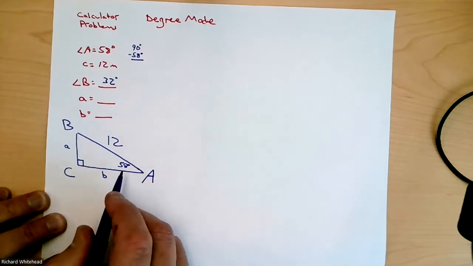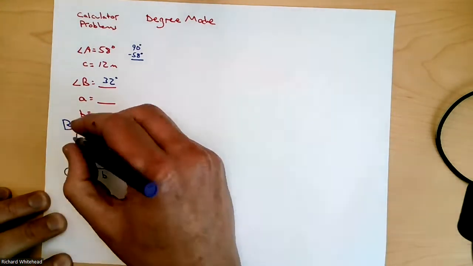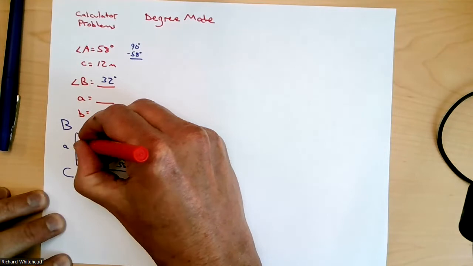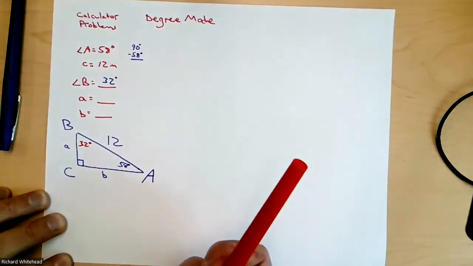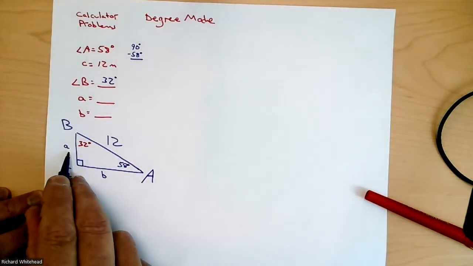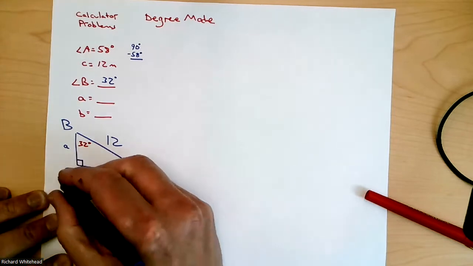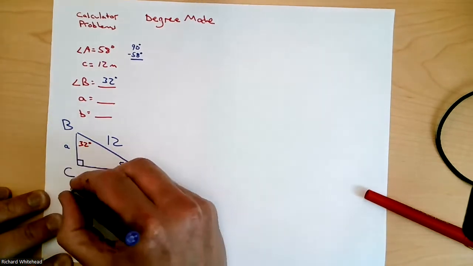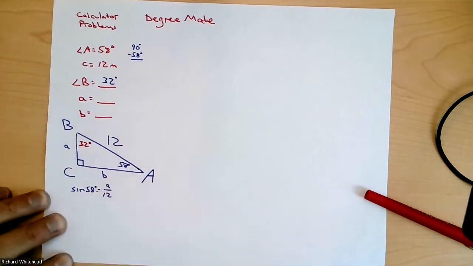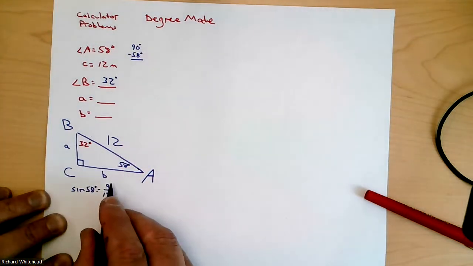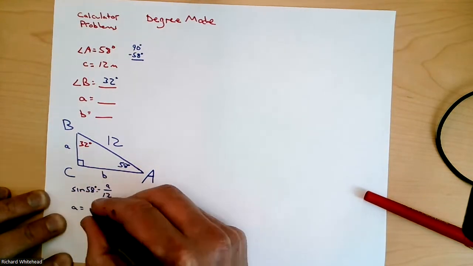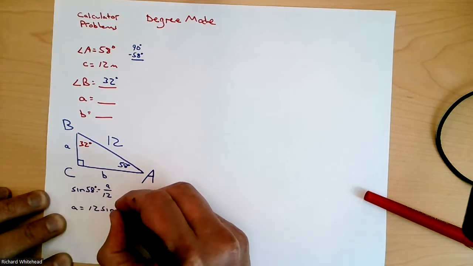So here's my recommendation. I got to find side A. One person says, I'm going to use the 58 degree angle. So they'd say for the 58 degree angle, the side A is across from, opposite, and the 12 is the hypotenuse. That sounds like sine, opposite over hypotenuse. So the sine of 58 degrees would be equal to A over 12. Opposite of the 58 over the hypotenuse. Do a little algebra, cross multiply. I don't know, this might be arithmetic. So A equals 12 times sine 58.